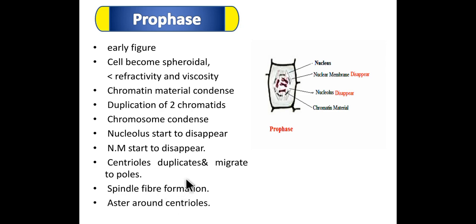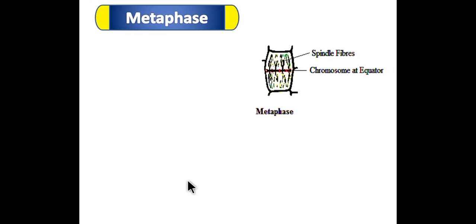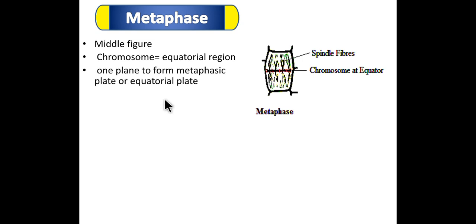Next one, metaphase. In the Greek language, it is called the middle figure. The chromosomes lie at the equator. So see here, the red colored bodies are the chromosomes. All the chromosomes lie at the equatorial region. They come on one plane to form the metaphasic plate or equatorial plate.